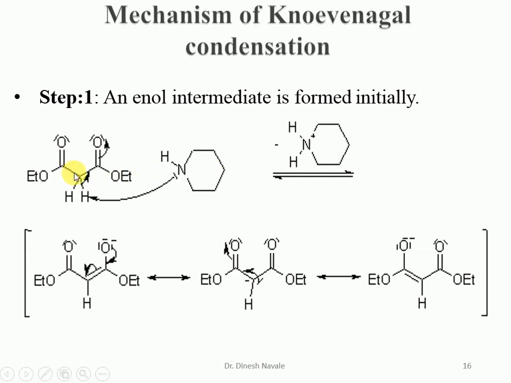Because of the strong electron withdrawing groups, this carbon becomes the active methylene, and this proton becomes acidic. So the base easily picks up this acidic proton and gives the formation of the carbanion. That carbanion can give the formation of the enolate ion. So the first step of the Knoevenagel condensation is the formation of the enolate ion.